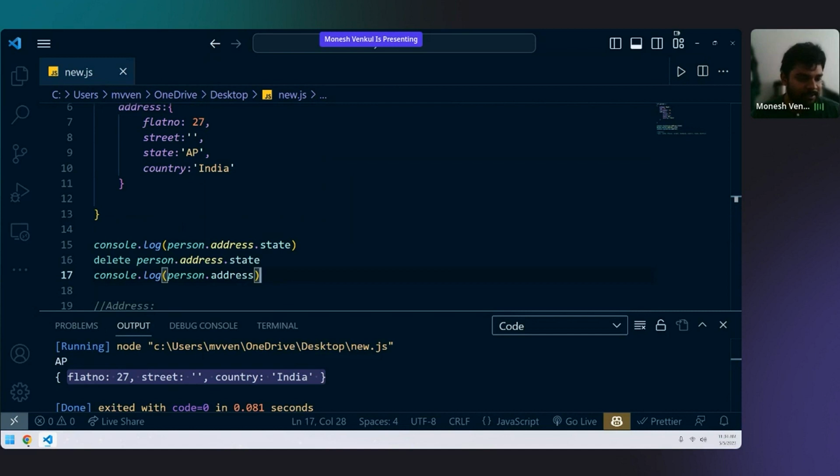How to delete a key value? We use delete directly. That is what I'm showing, Ravindra. Delete whatever you want to delete, that access, like state. If I write that, it will be deleted. That's it.